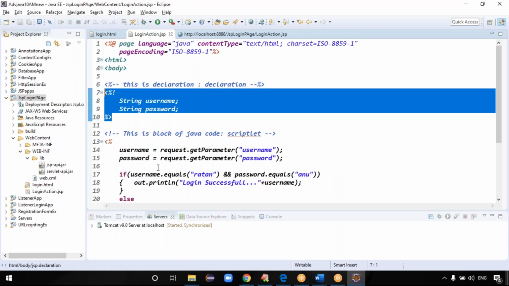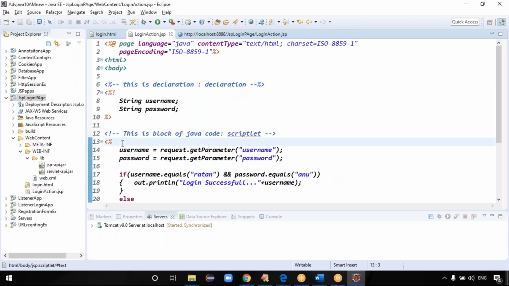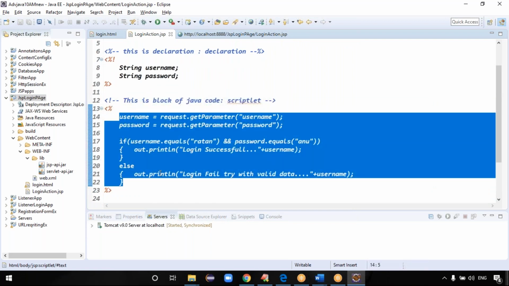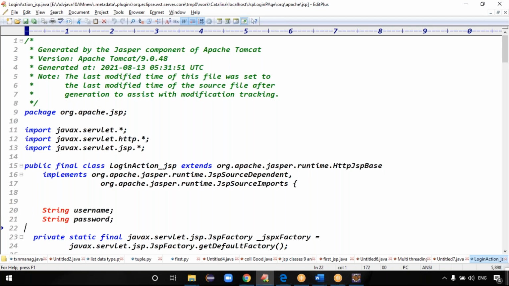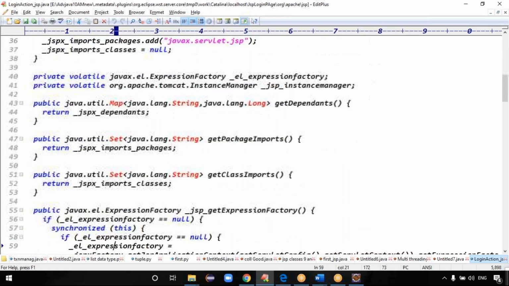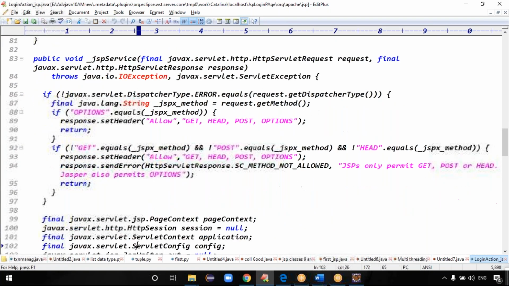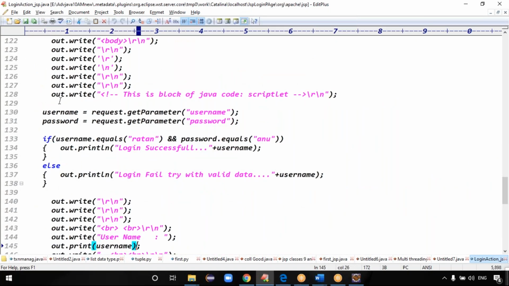Even in the block of Java code we can declare variables, it's not a problem. But in the scriptlet tag, whatever code you write, this data goes into the logic of the service method, guys. The logic of which method here? The service method. Go to the underscore JSP service. Check your if else condition. This is the code for you.